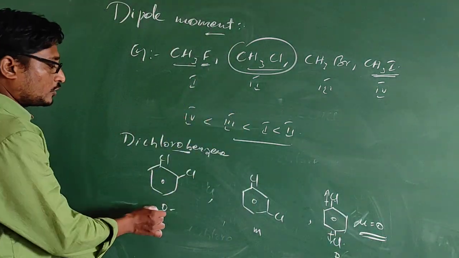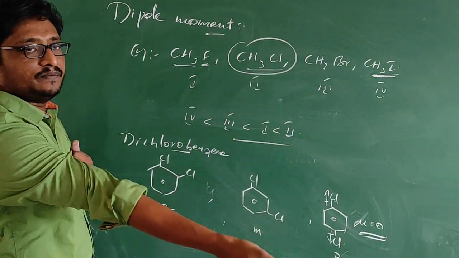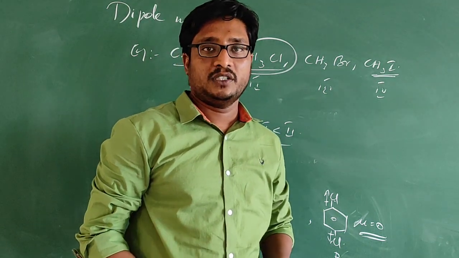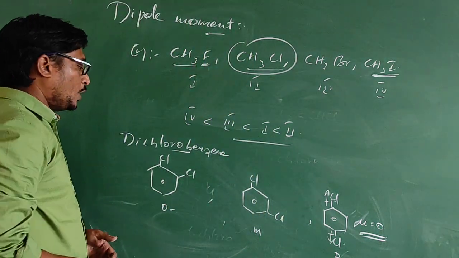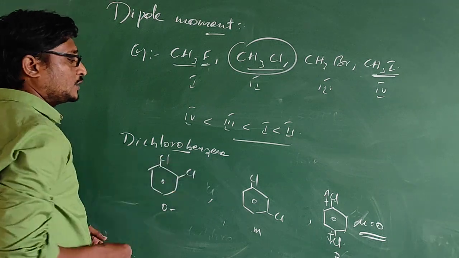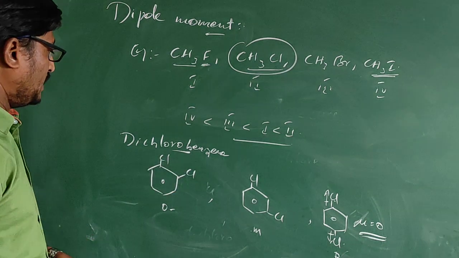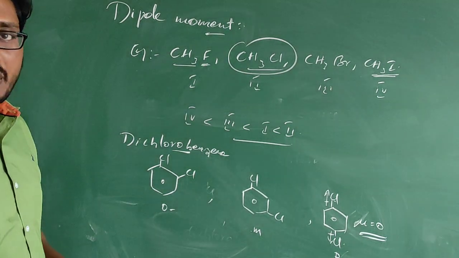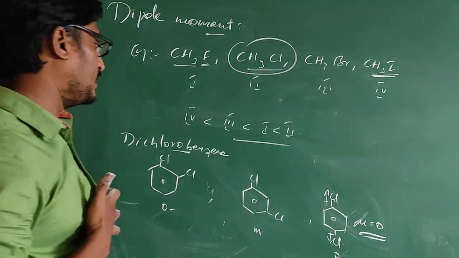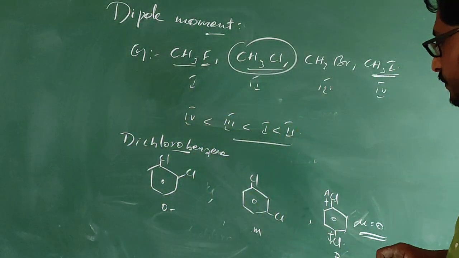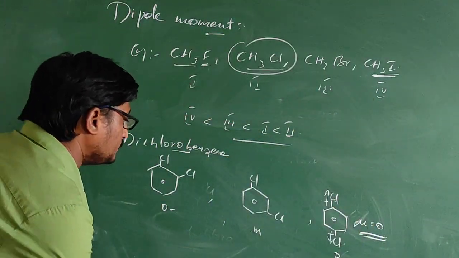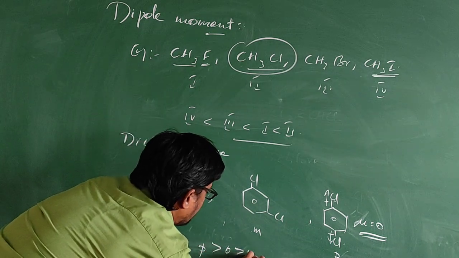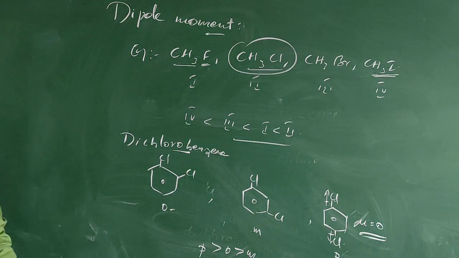In case of orthodichlorobenzene and metadichlorobenzene, we need to consider the bond angle between the two chlorine atoms. The one which has the low bond angle between the two chlorine atoms will have a high dipole moment value. Remember this. So the order will be para, it will be greater than ortho is greater than meta. Please take this.